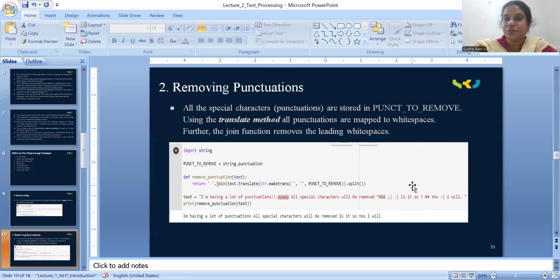Now, according to the second step of text pre-processing, we have to remove the punctuation marks by simply using the function named punctu remove. So after applying the punctu remove function, this input is converted to this text, where it is not having any punctuation marks.